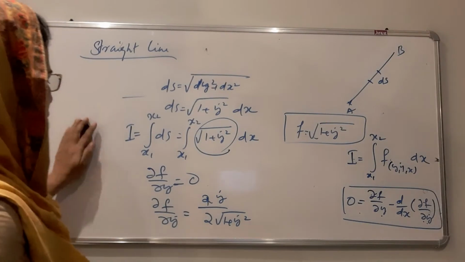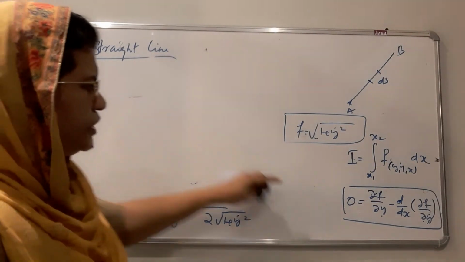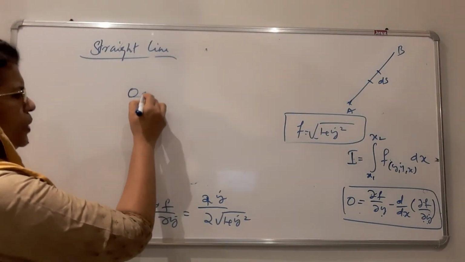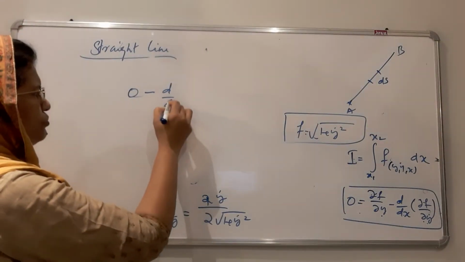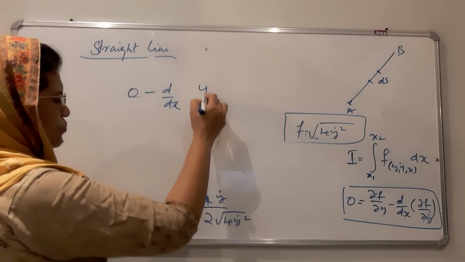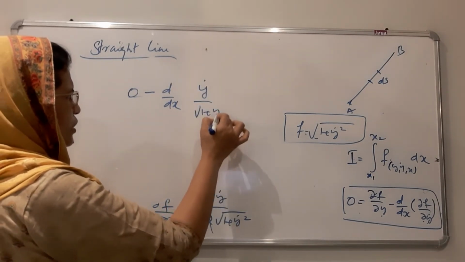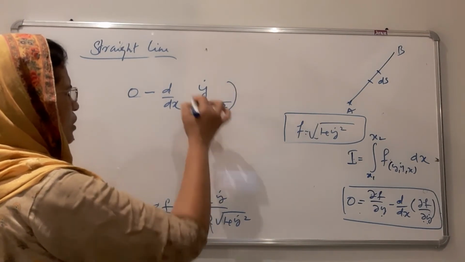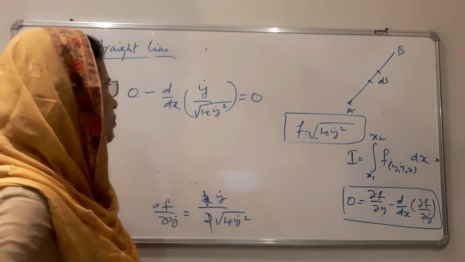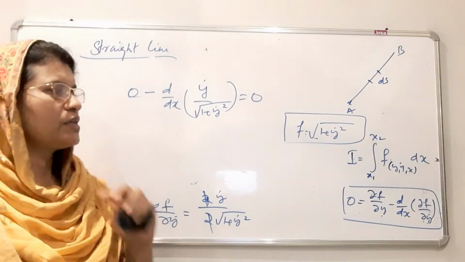Substituting in this equation we get dou f by dou y is equal to 0, 0 minus d by dx of dou f by dou y dot, that is y dot divided by, 2 and 2 getting cancelled, square root of 1 plus y dot square is equal to 0, which is the condition for extremum. 0 minus d by dx of y dot divided by root 1 plus y dot square is equal to 0.